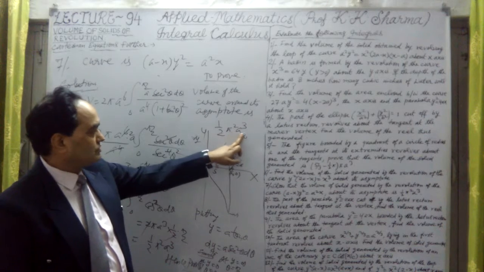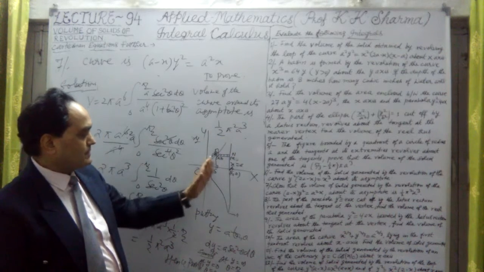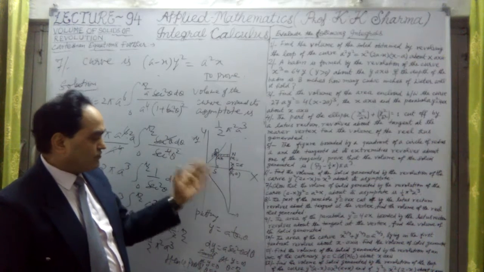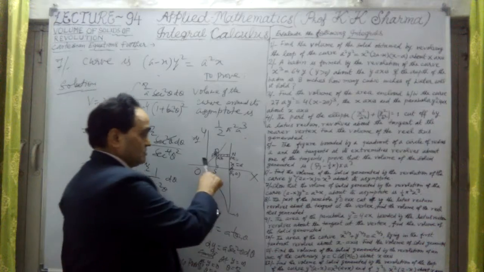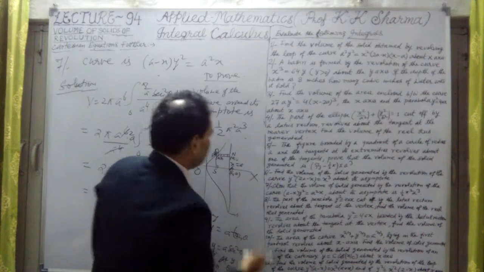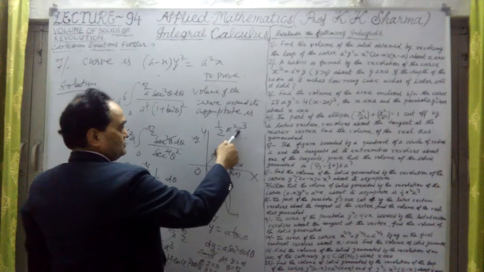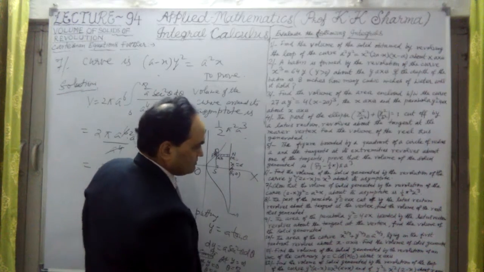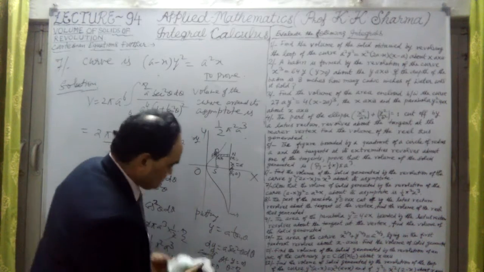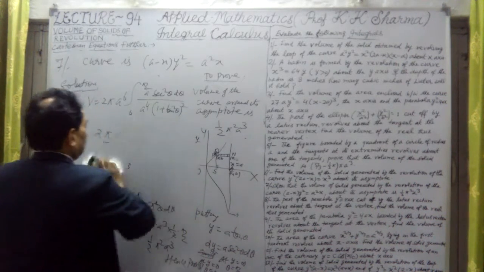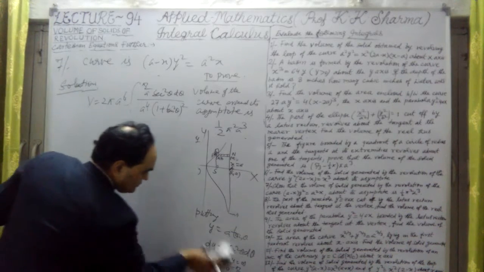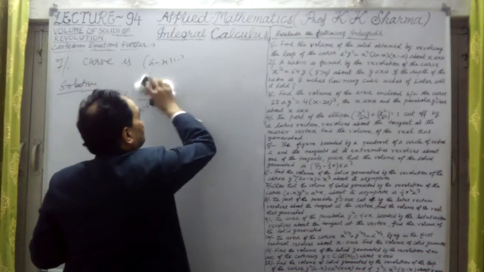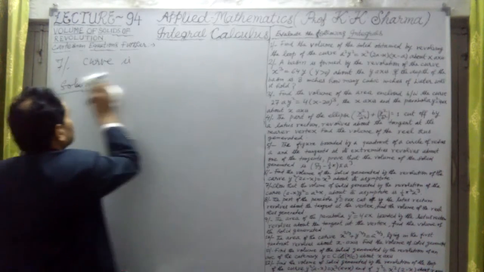It had to be shown that the volume formed by the revolution of this curve around its asymptote is 1/2 pi square into a cube. This we have to prove. Hence it is proved. Question 7 is complete. That is the process here. I'm just talking about the process of solving these kinds of questions.